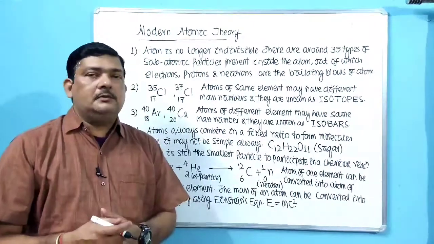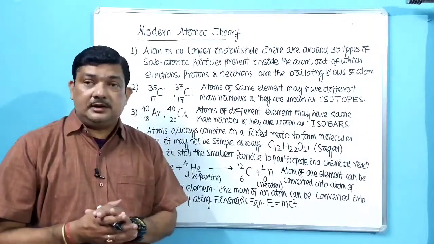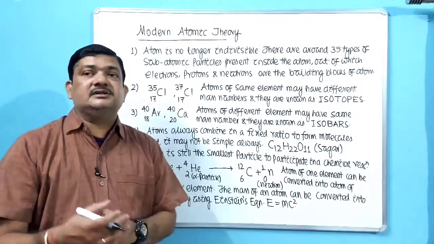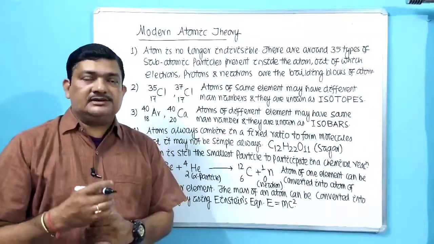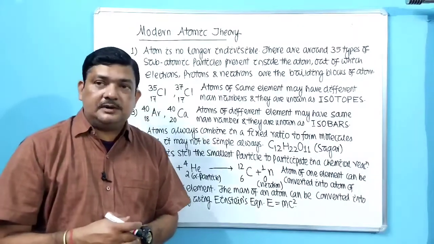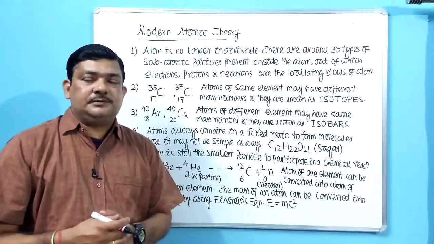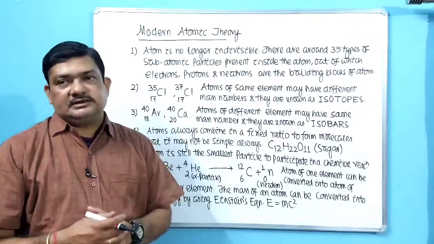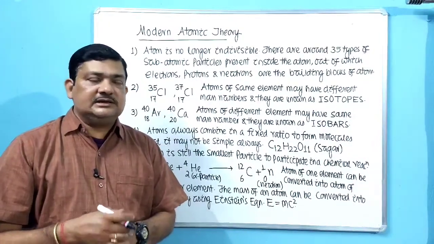After the discovery of electron, proton and neutron, we will go for different atomic models. Thomson's atomic model was the first ever atomic model put forward. Then it had some drawbacks, failures. So based on the failures, the next atomic model was put forward by Rutherford based on Rutherford's gold foil experiment. Then Rutherford's atomic model also had some failures or drawbacks. After that, which atomic model was put forward? Bohr's. It was put forward by Niels Bohr. Bohr's atomic model we will discuss. Similarly, Bohr's atomic model also had some drawbacks or limitations.